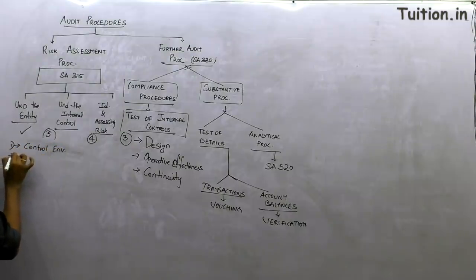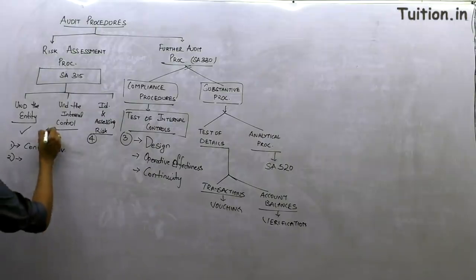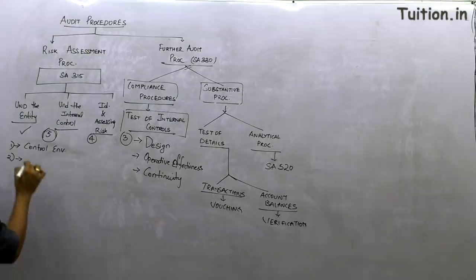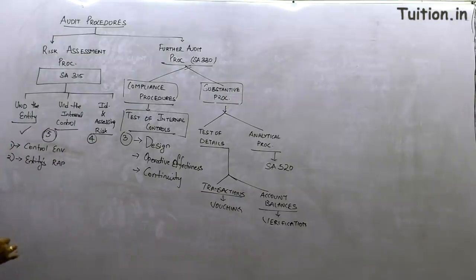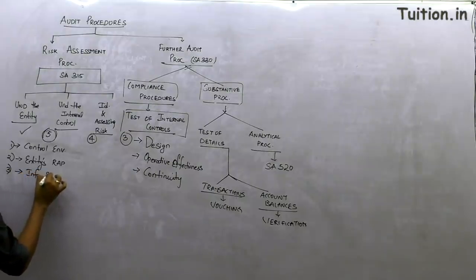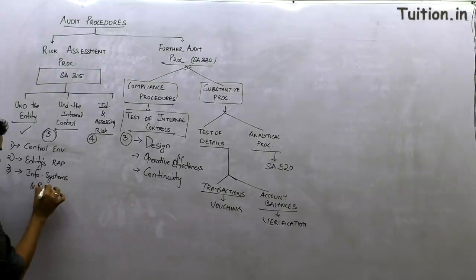Point number one. Point number two, after understanding the control environment, it is important for us to figure out the entity's risk assessment procedures. Then we will also be talking about understanding the information systems and risks involved.